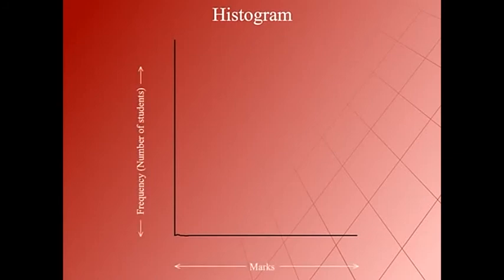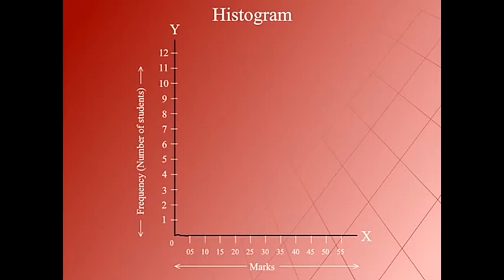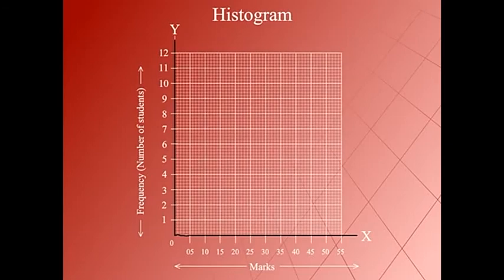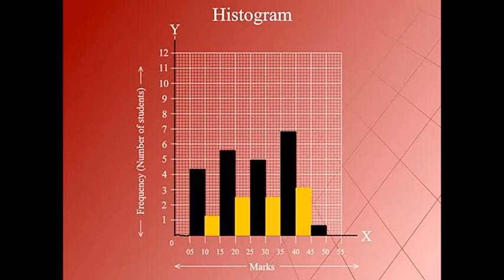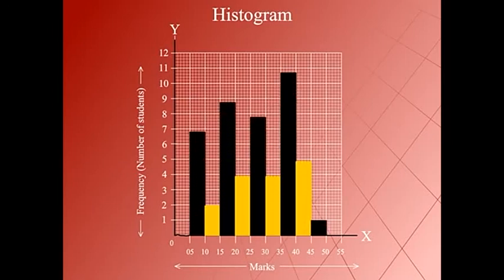Next topic is histogram. You already learned to interpret a given bar graph and also construct a bar graph for the given data. We will now learn how to represent a grouped frequency distribution graphically in the form of a histogram. The graph of the grouped frequency distribution of the marks obtained by 51 students in Hindi is displayed here. This graph of grouped frequency distribution is called a histogram. It is a bar graph with no space in between bars.